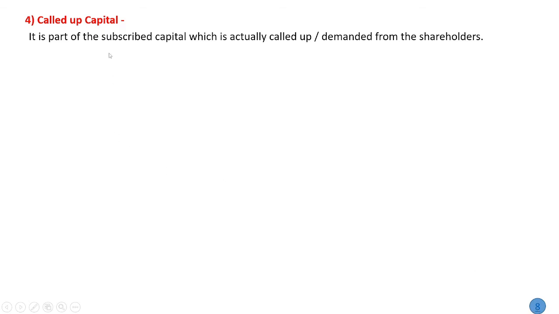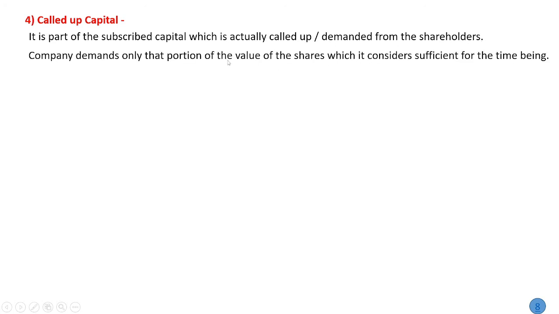Now next one is called up capital. See, called up capital means it is a part of subscribed capital which is actually called up or demanded from the shareholders. The company does not demand the entire face value of shares. Means the company demands only that portion of the value of shares which is considered sufficient for the time being.